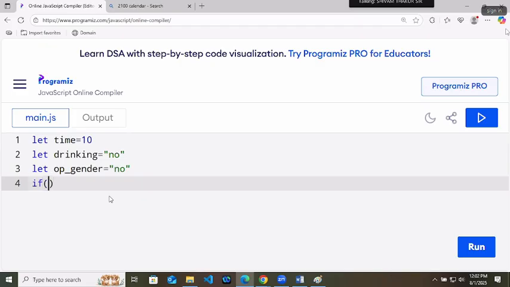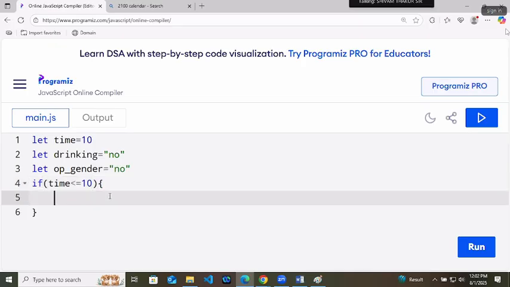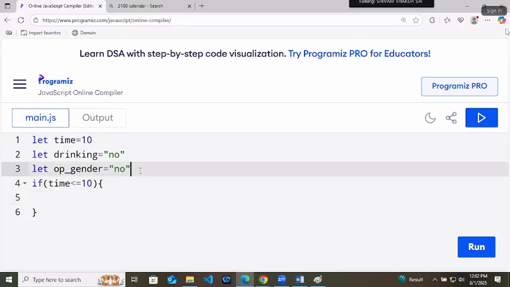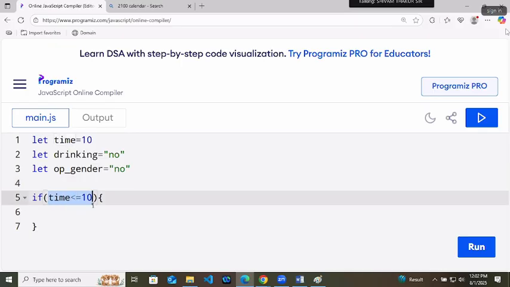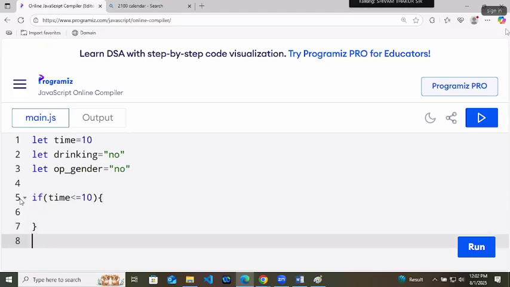At first, you check the first condition. If time is less than or equals to 10, this is the first condition. Keep the brackets for this. Now, listen. The first condition they will ask you like this: if you are coming back before 10, then you can go. If you are not satisfying the first condition, then the else is ready.